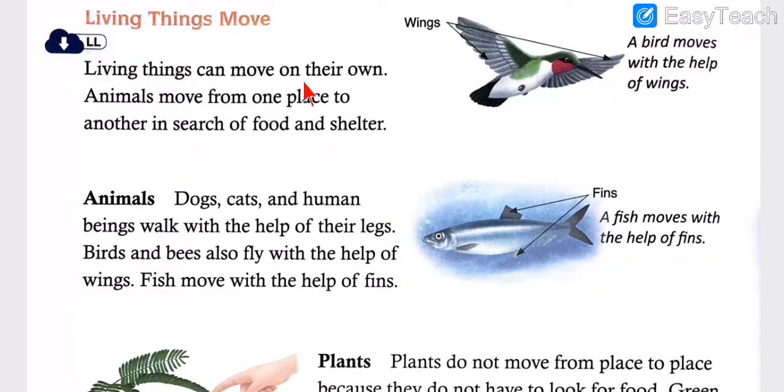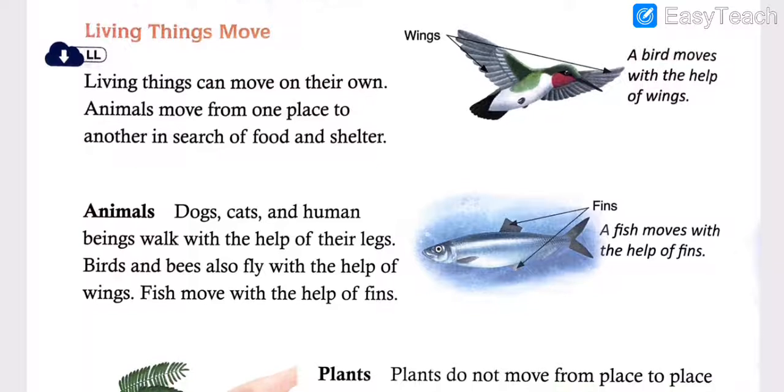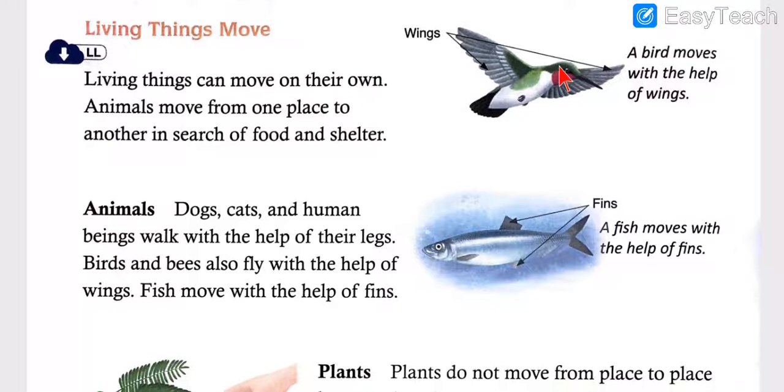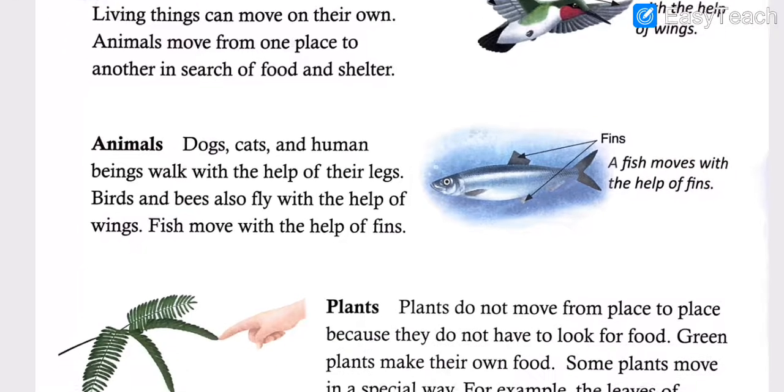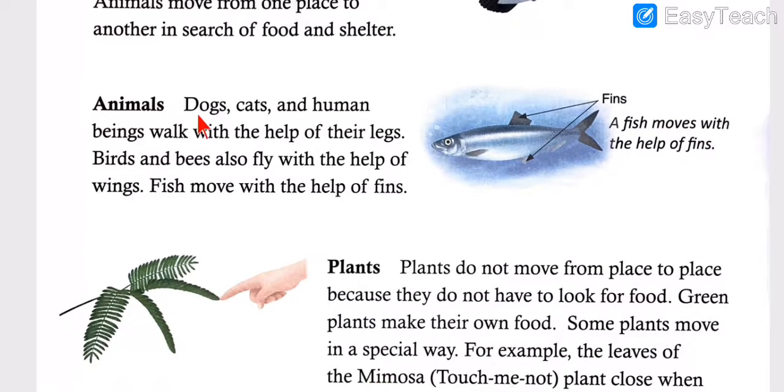Living things can move on their own. Animals move from one place to another in search of food and shelter. A bird moves with the help of wings. Now that is what you know, a bird can fly, correct, with the help of its wings. So it is also a living thing, an animal. Dogs, cats and human beings walk with the help of their legs.